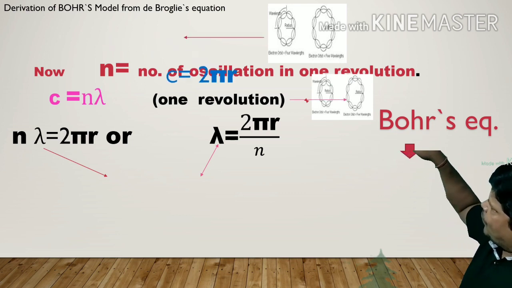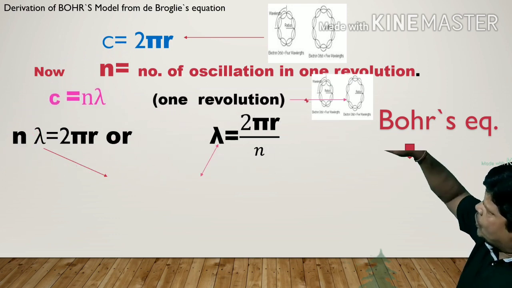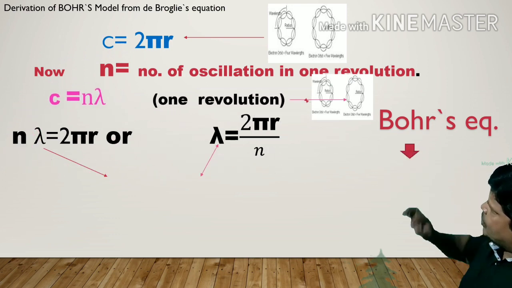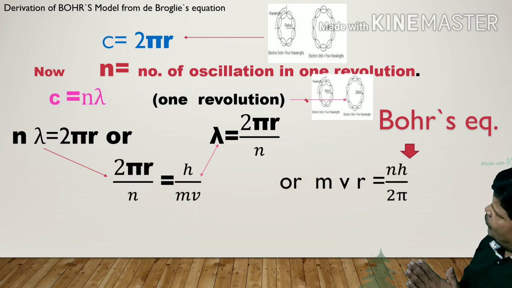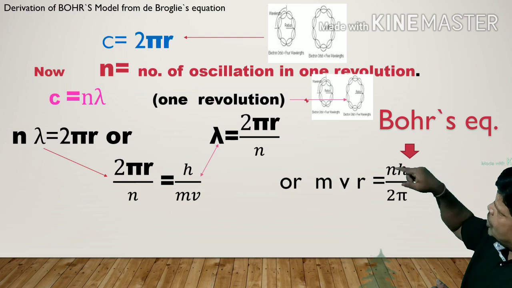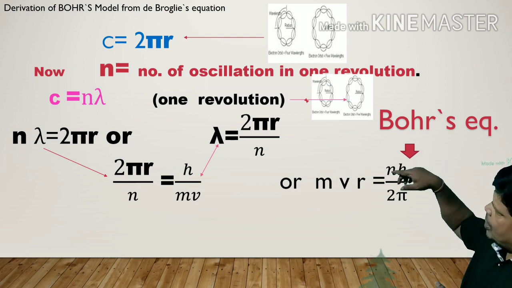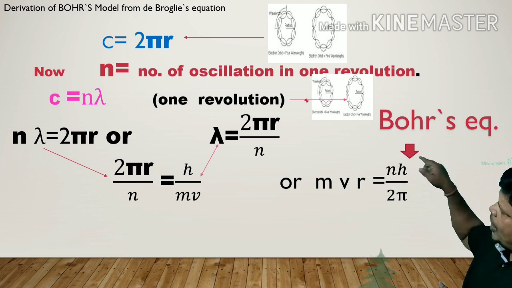That is, if n is the number of oscillations in a complete revolution and lambda is the wavelength, therefore for one revolution, circumference C is equal to n lambda. So there are two equations for circumference. From C is equal to 2 pi r, the general equation, and from de Broglie C is equal to n lambda.